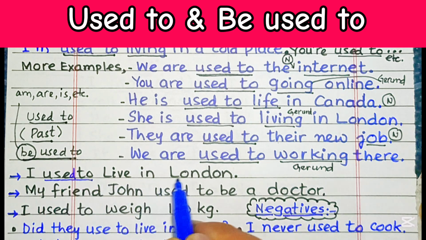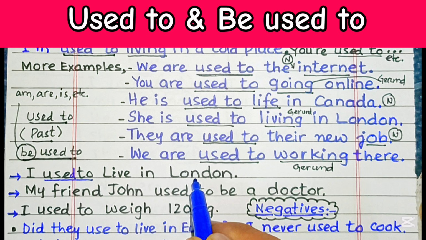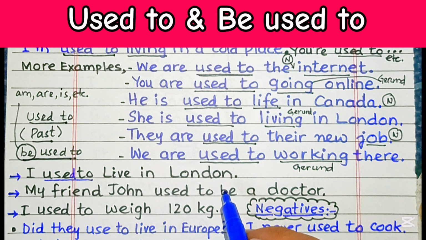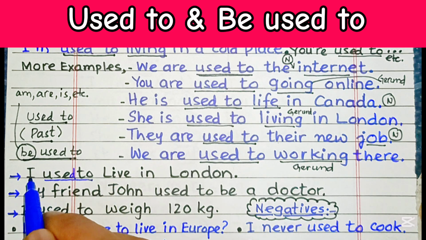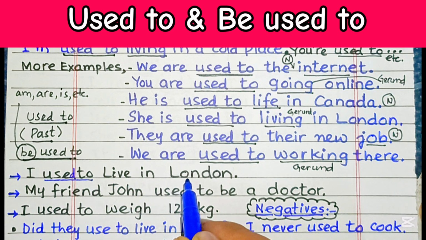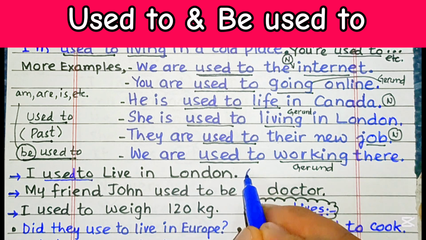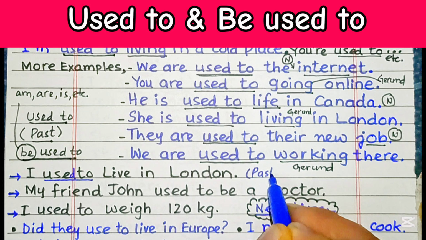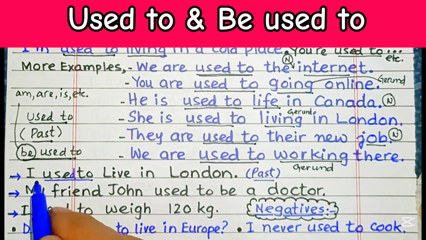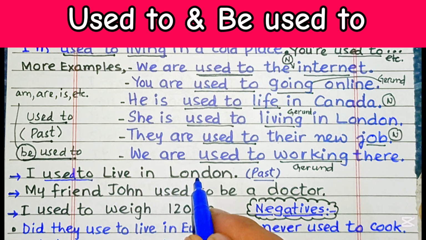So I used to live in London means something that happened in the past, but I don't live there now. Right now I'm not living over there, but I used to. This was a habit that was happening in the past.